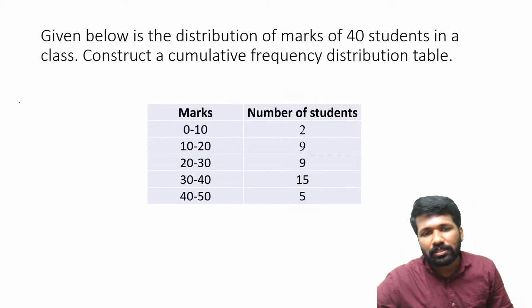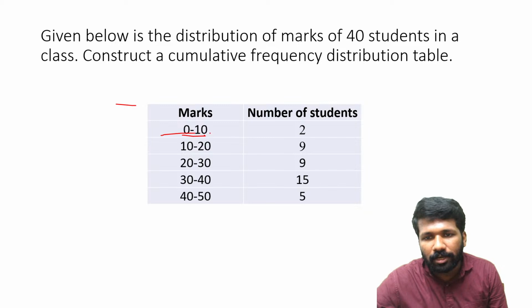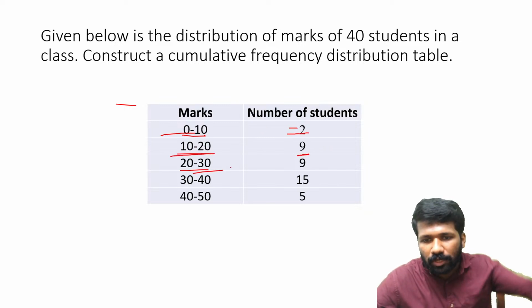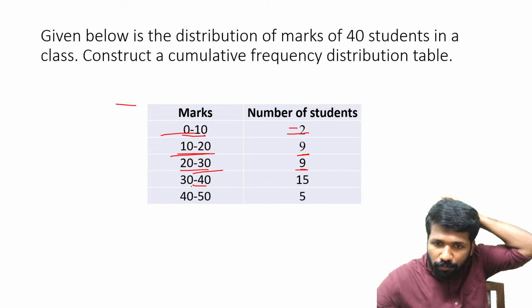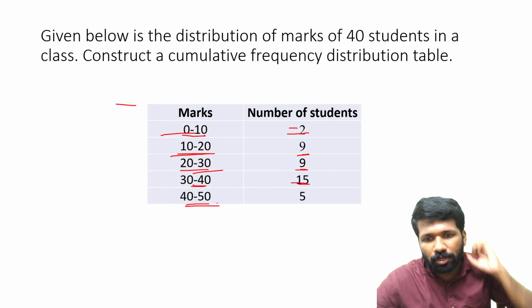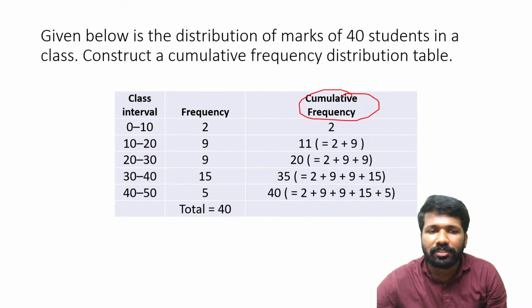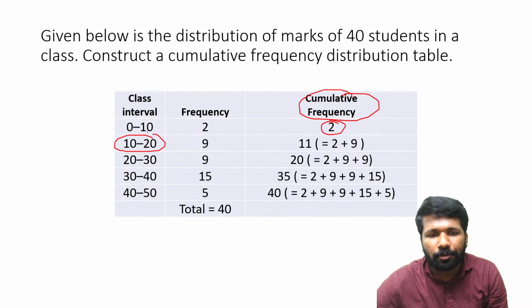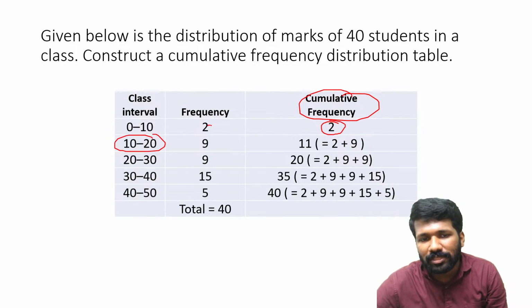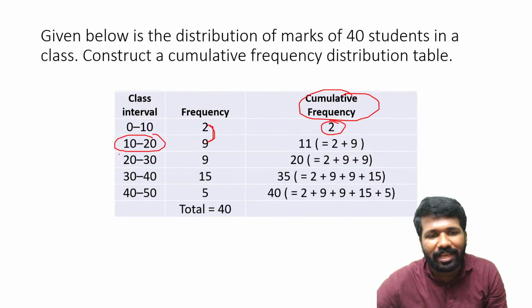For example, this data: 0 to 10 mark, 2 students scored; 10 to 20 mark, 9 students scored; 20 to 30 mark, 9 students scored; 30 to 40 mark, 15 students scored; 40 to 50 mark, 5 students scored. So if you want to find the cumulative frequency, 0 to 10, 2 students, so cumulative frequency is also 2. 10 to 20, cumulative frequency means adding all the frequencies till that class interval.